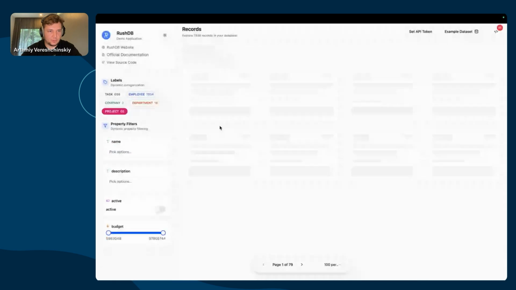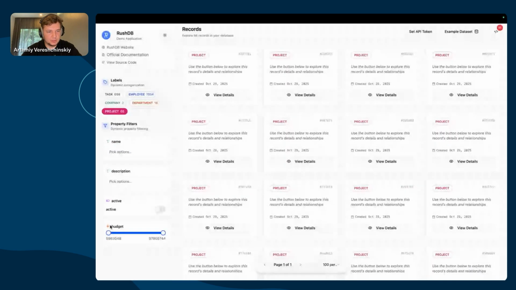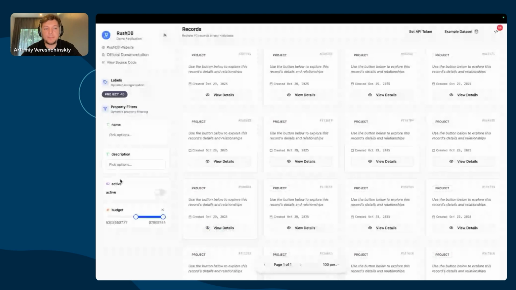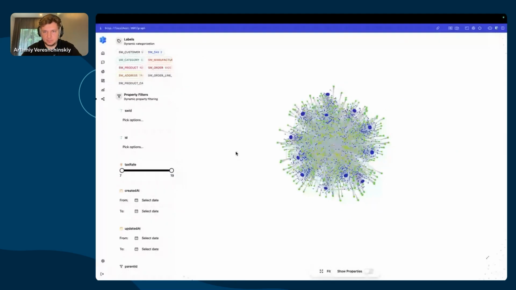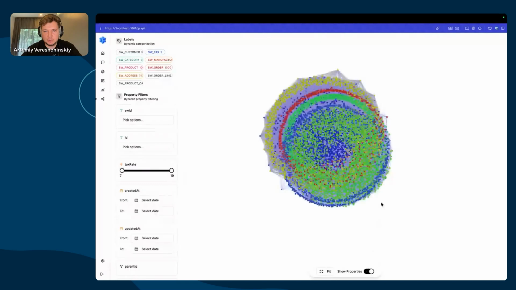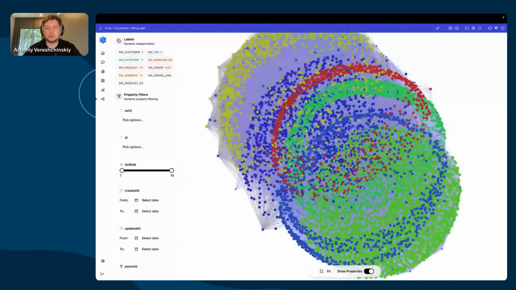Let's go for something more interesting, and we see projects. Let's filter projects by price. By the way, these properties and these filters are created dynamically based on the same API I showed you previously. Why is it so cool, and what's the point? Let's say you have an analytical data exploration tool and you want to have laser focused querying. To do so, let's see how labeled meta property graphs look behind the scenes.